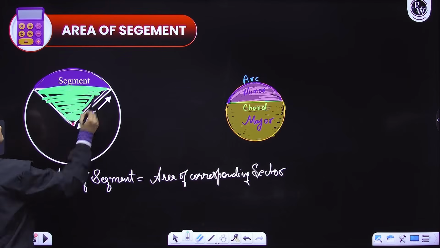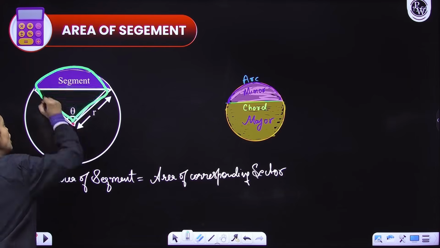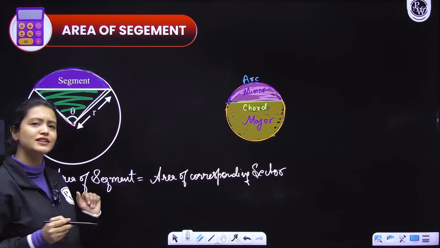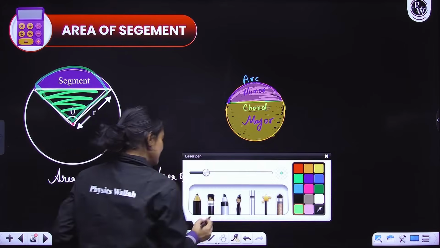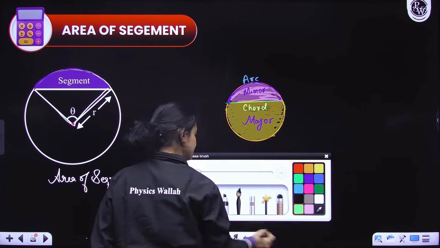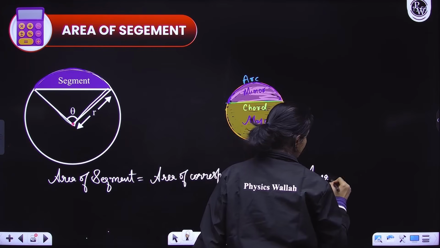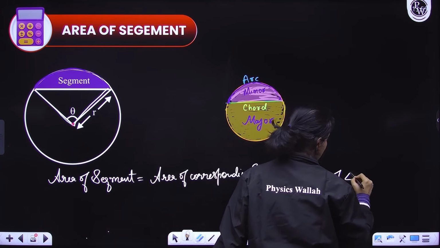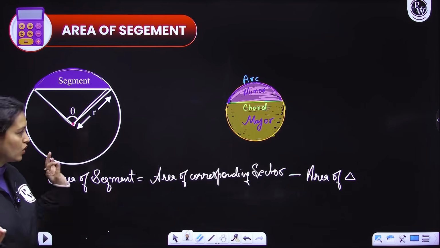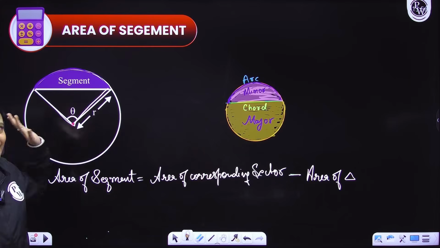Right or not? If from this entire sector's area you subtract this triangle's area, you will get the area of the segment. So minus area of the corresponding triangle. Understood everyone? Simple. So this is what the segment is and this is how you figure out the area.